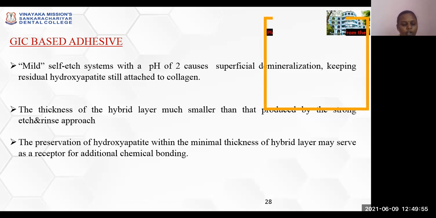GIC exhibits an ionic bonding with the tooth structure. To exhibit an ionic bonding, mild self-etch systems with a pH of 2 cause superficial demineralization, keeping the residual hydroxyapatite still attached to collagen to enable ionic bonding. The thickness of the hybrid layer is much smaller than that produced by the strong etch and rinse approach. The preservation of hydroxyapatite within the minimal thickness of the hybrid layer may serve as a receptor for additional chemical bonding.